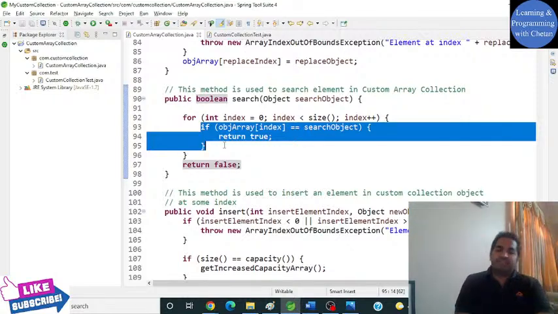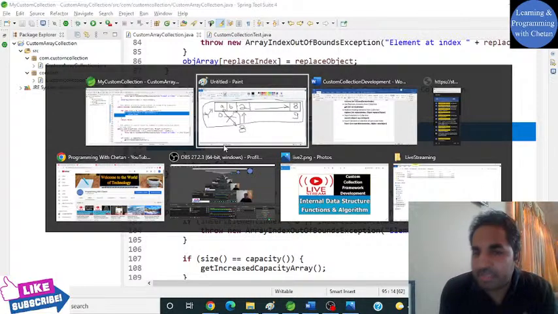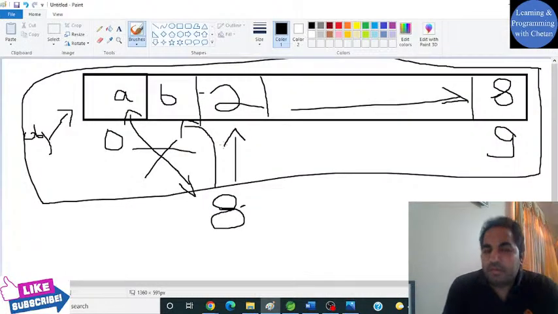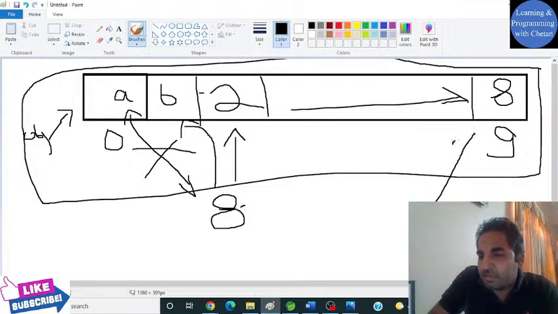Any guesses, guys? Can you tell me whether this search operation will take more time or less time? Here we only have 10 elements, right?